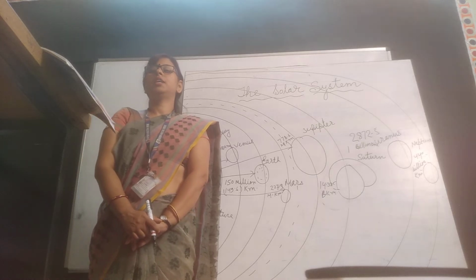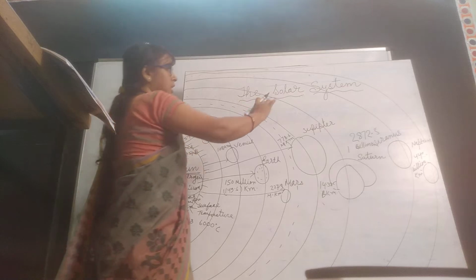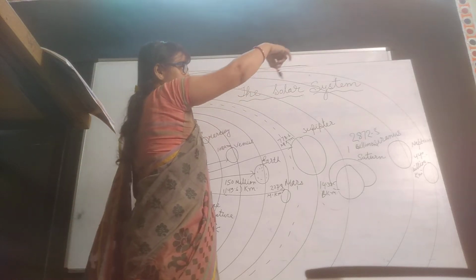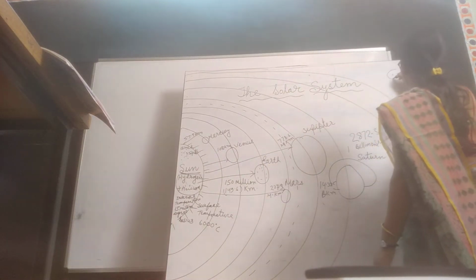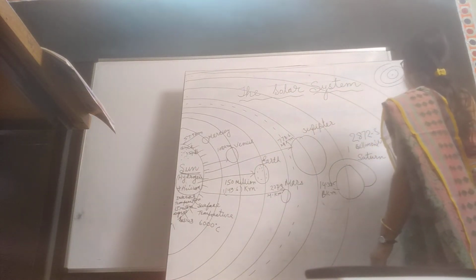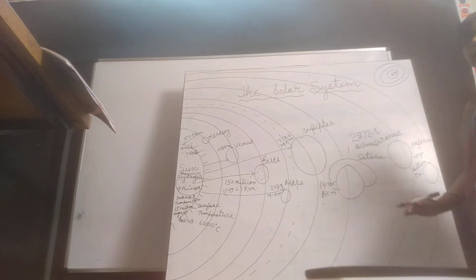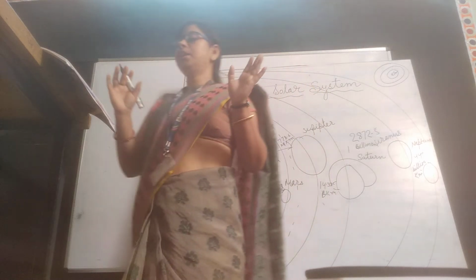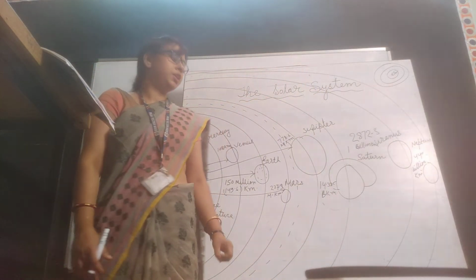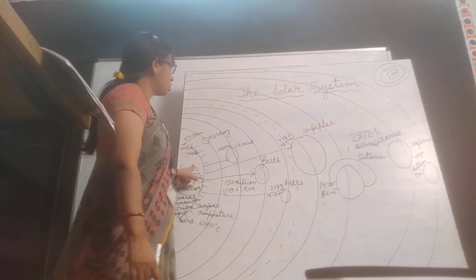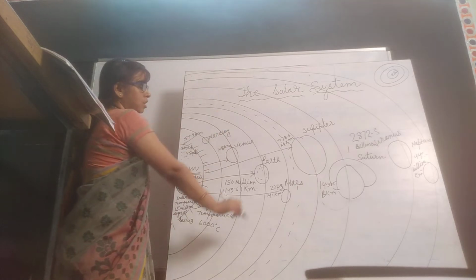The Sun is the center of the solar system. Understood? When we make a model of the solar system, we can see the Sun is in the center. When we make the Milky Way galaxy, everything will go round and round, and at the center will be the Sun. All planets and satellites revolve around it.